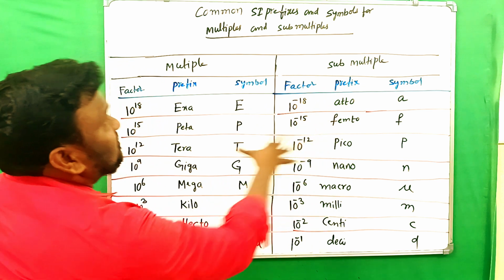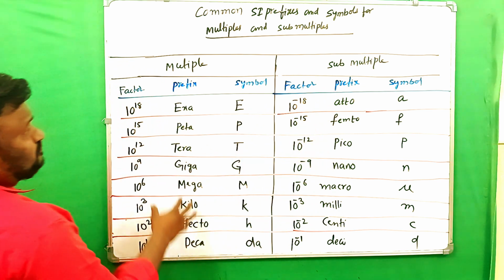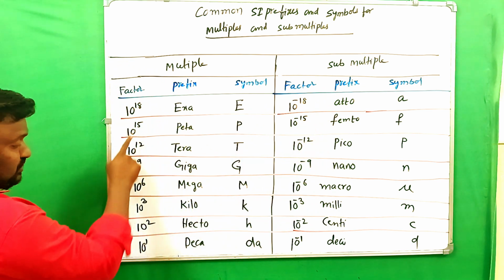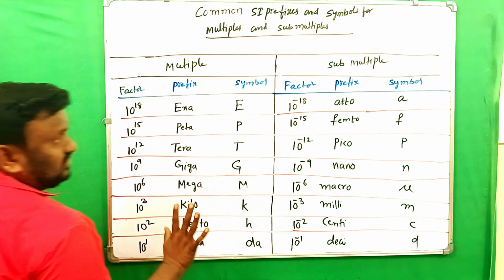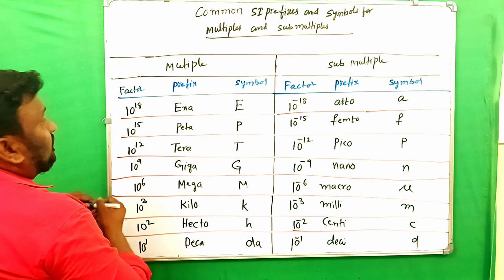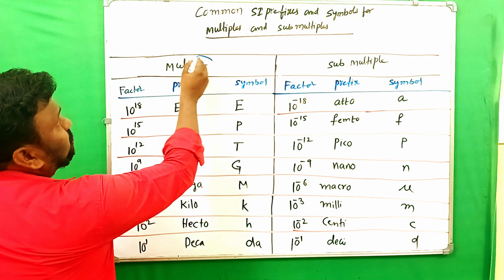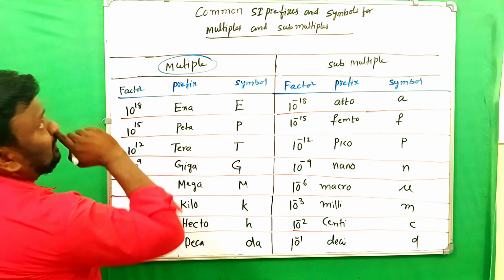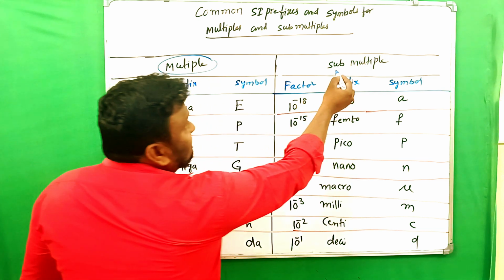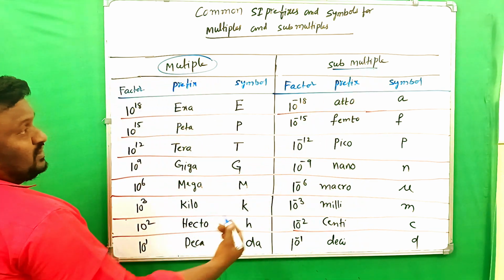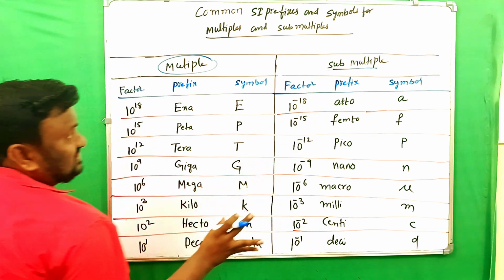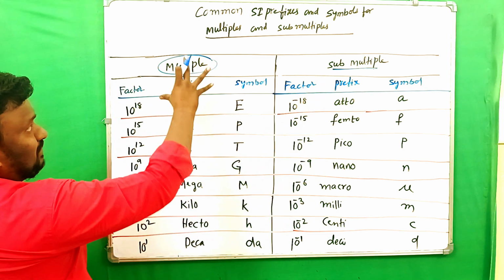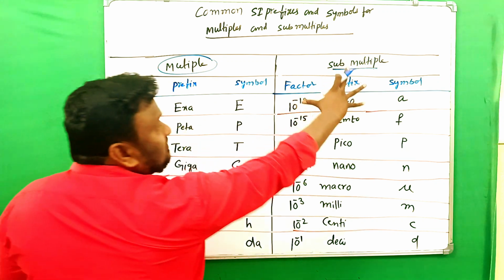Here clearly mentioned on the board, 10 powers positive here, 10 powers negative here. The positive ones can be called multiples, and these are the submultiples. Clear? So multiples lo manaki ila untayi, submultiples lo ila untayi.